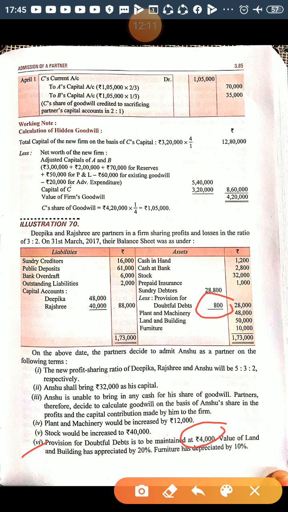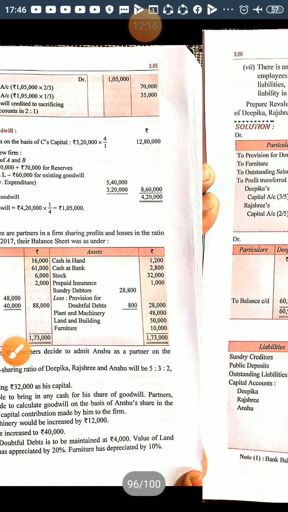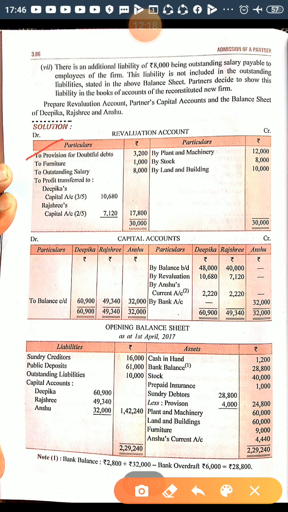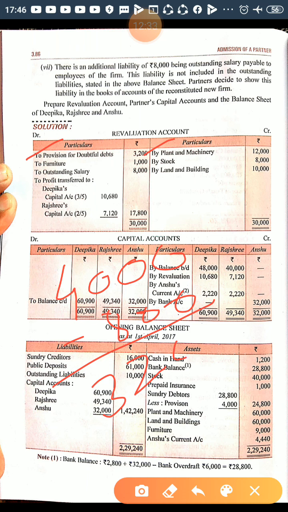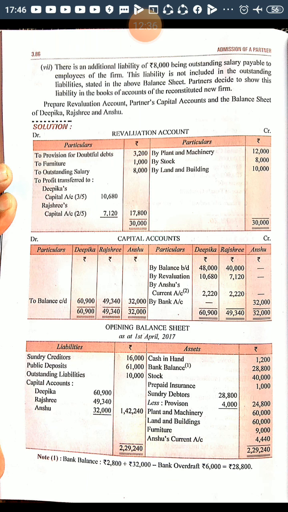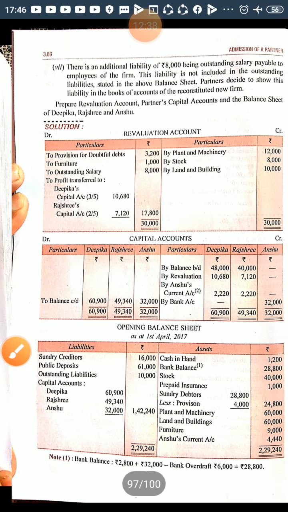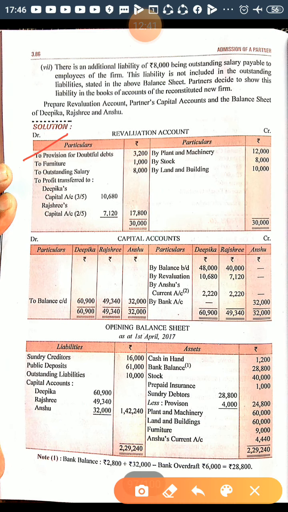So the journal entry will be: revaluation account debited to provision for doubtful debt. It should be debited with 3,200. I hope you have understood. They are asking you to maintain 4,000 and we already have a provision of 800 in the old balance sheet, so we have to create 3,200 additional. That is an increase in liability towards provision for doubtful debt, and it is a loss for the business. That's why it is debited in the revaluation account.